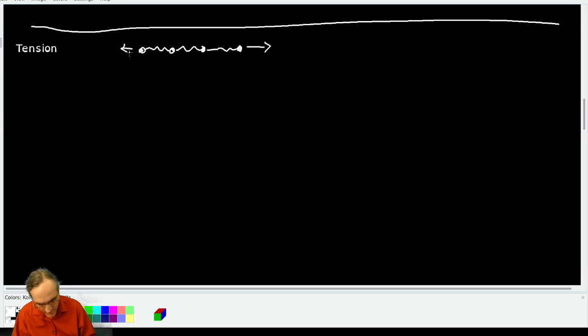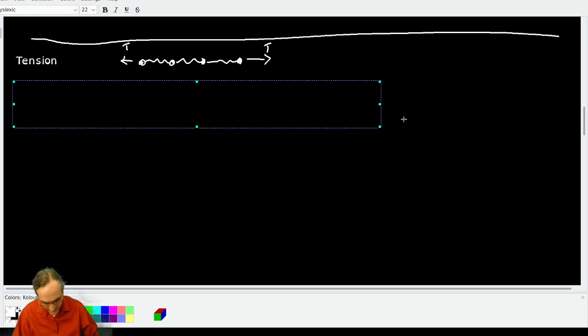So when you try and pull on it, you end up stretching those springs and you end up creating a force within them. And that force gets transmitted through the rope wherever it happens to be. So it's also electromagnetic at its deepest level. But the special thing about tension, you can't push with a rope. So as a general rule, tensions should not be used to push things around, only to pull them. And then ropes redirect force.